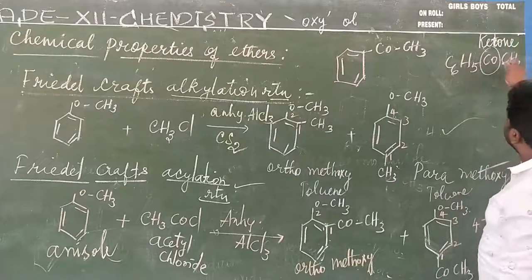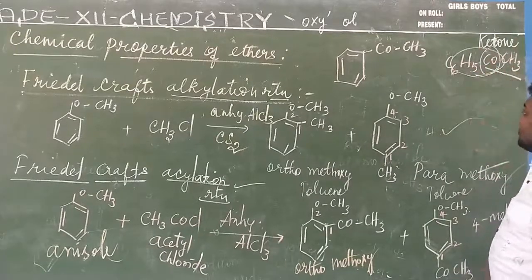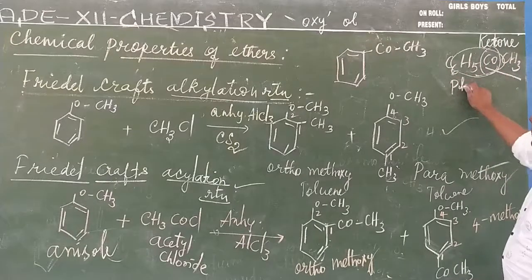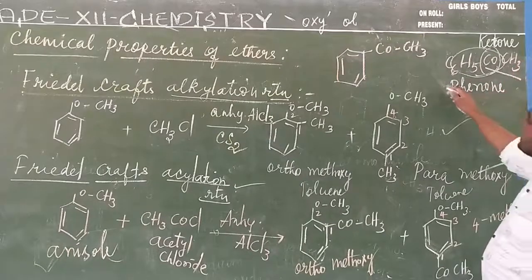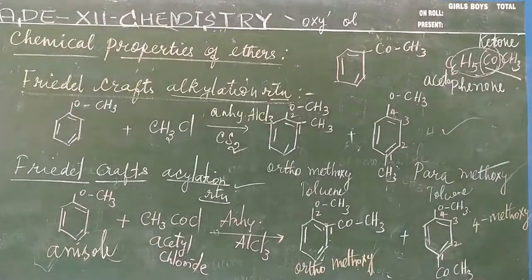Clear? So this is acetophenone. The phenyl group with ketone is phenone, with the acetyl group. So acetyl phenone, or acetophenone. The name of the compound is acetophenone.